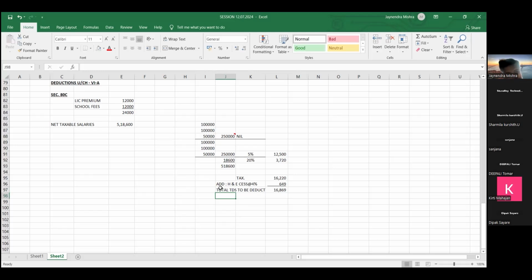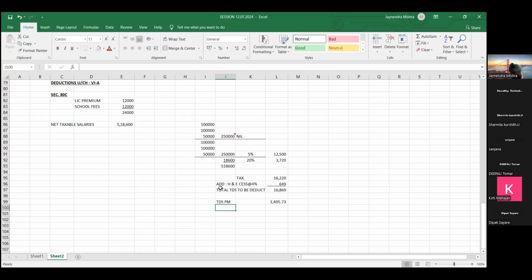TDS on salary. But friends, we pay salary to our employee on monthly basis. So TDS also we have to deduct per month. So per month wise, how much tax we have to deduct, friends? 1,405 TDS per month. TDS per month deducted how much? 1,405.